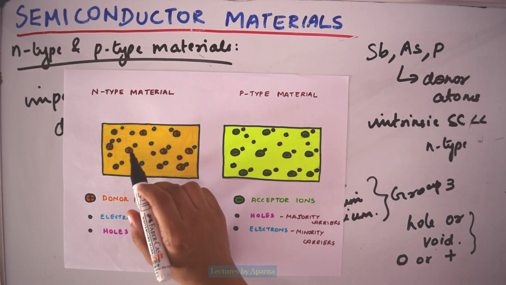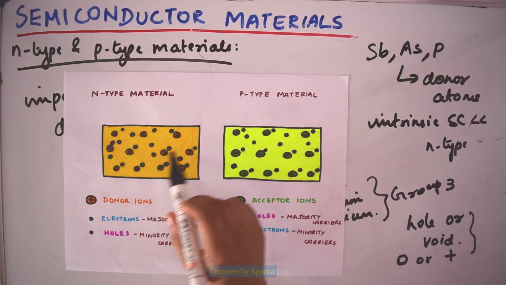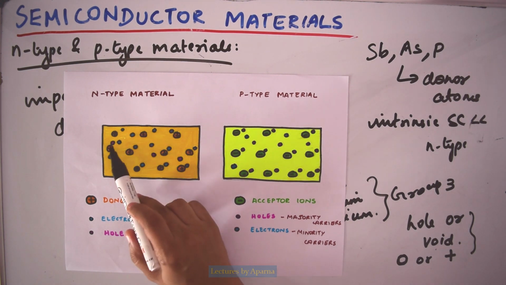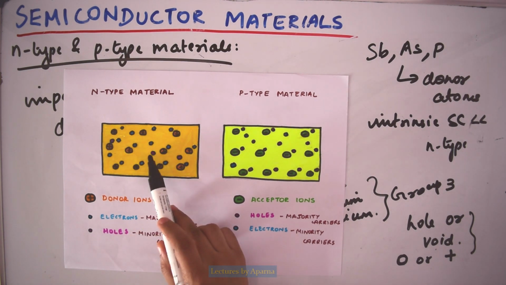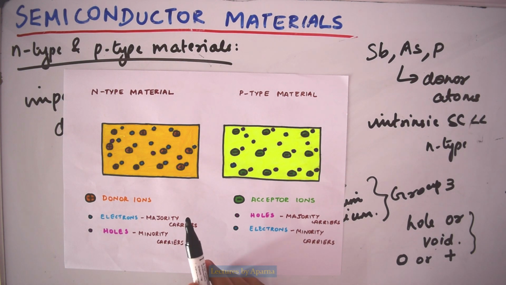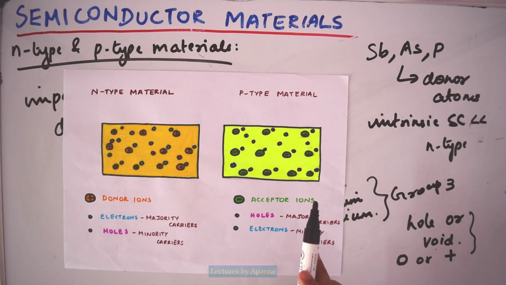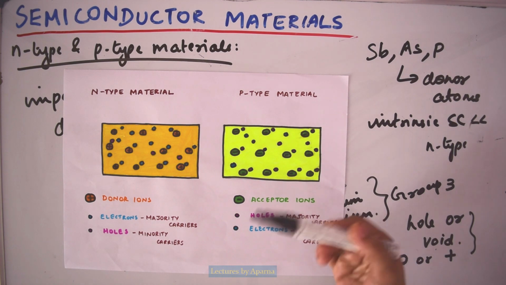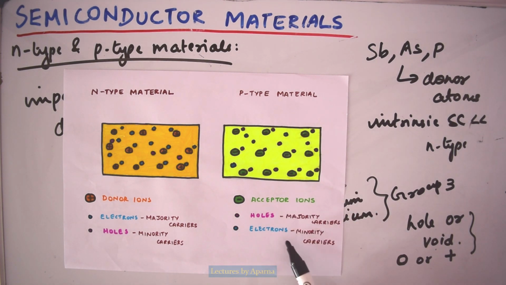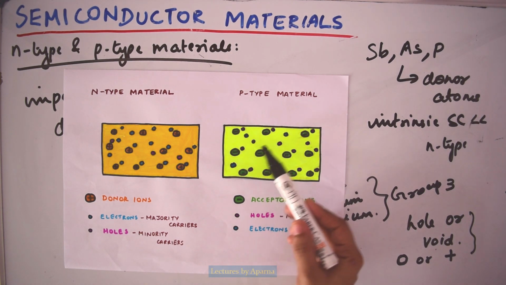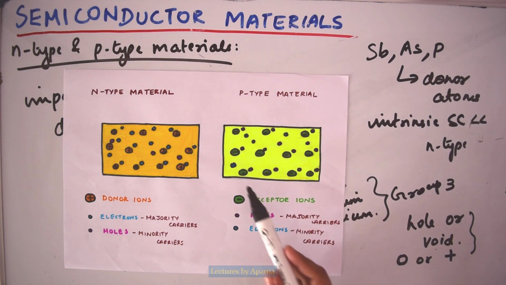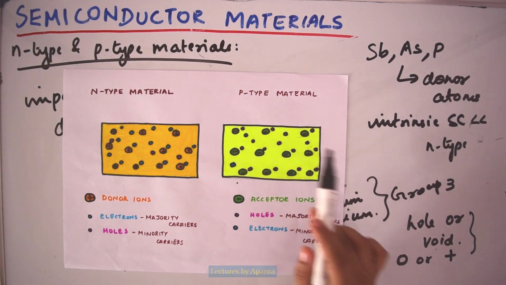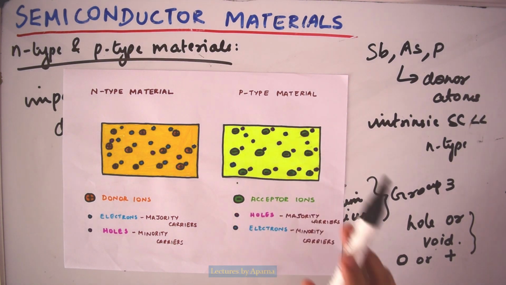Those shown in blue color are electrons, and they are more in number. Those shown in pink color are very few, 1, 2, 3. In p-type semiconductor, holes are the majority carriers, since more holes are made by the acceptor atoms, and the electrons will be minority carriers. Those shown in pink color are holes, and they are more in number. Those shown in blue color are electrons, only 3 of them.